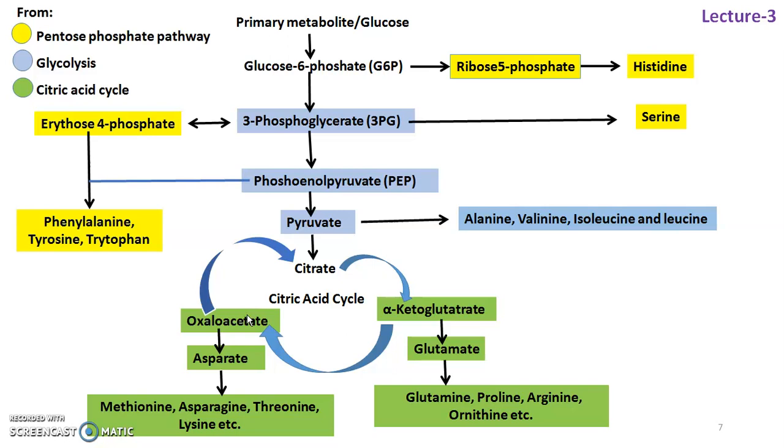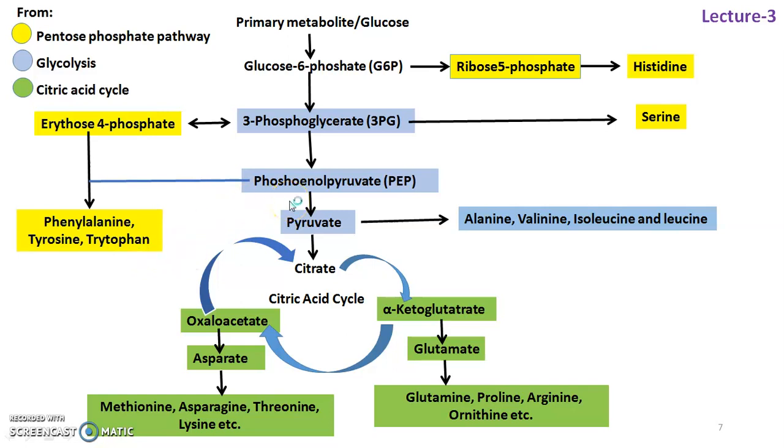Dear friends, I request you to please observe this flowchart very carefully. This will give the complete idea of the biosynthesis of aliphatic amino acids. The primary metabolite glucose undergoes metabolism through glucose 6-phosphate, which also yields histidine, and thereafter it undergoes 3-phosphoglycerate and formation of 2 molecules of phosphoenol pyruvate. This phosphoenol pyruvate, in the presence of erythrose-4-phosphate, gives rise to aromatic amino acids in the shikimic acid pathway.